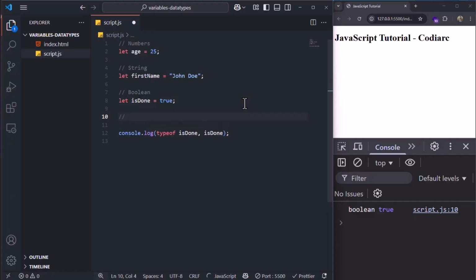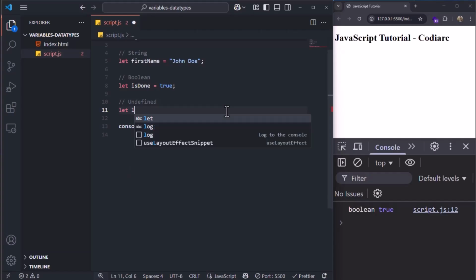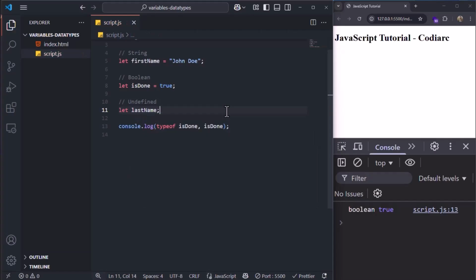Now there is a type in JavaScript called undefined, which means that something is not defined. This is a variable that has been declared but hasn't been assigned a value. For example, let me show you: let lastName, but I'm not going to assign it to anything. So if I ask what is the type of lastName, and if I tell the console to show the lastName, it's going to give me the type of undefined, and this is undefined. This is because we actually declared a variable, but we didn't assign it a value.